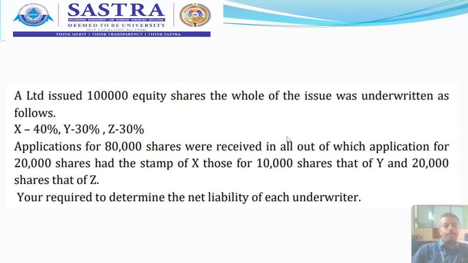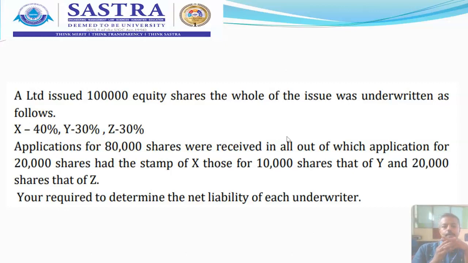calculation of unmarked applications. It is like workings. So take only two columns. So one is details, the other one is number of shares. So here no amount, only number of shares or number of debentures as the case may be. So here, number of shares. So start from total applications received, that is 80,000. Of this 80,000, subtract the marked applications, because it is a calculation of unmarked applications.